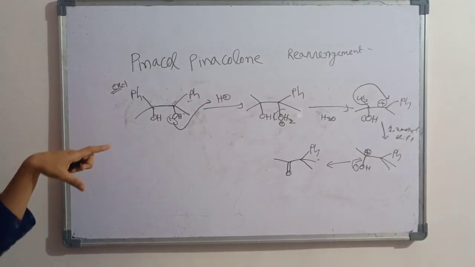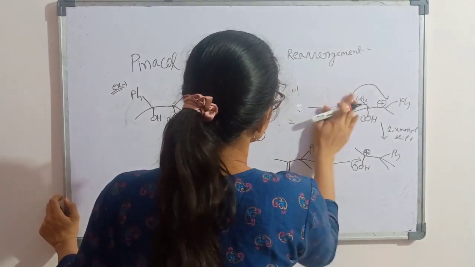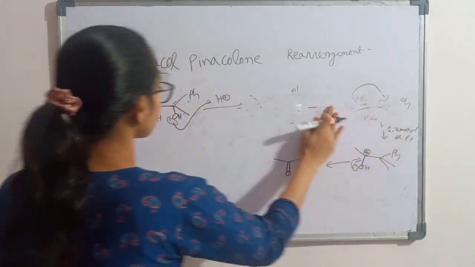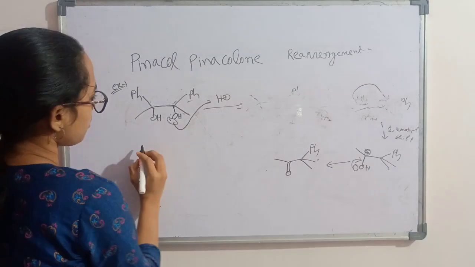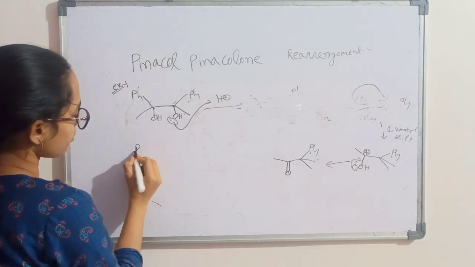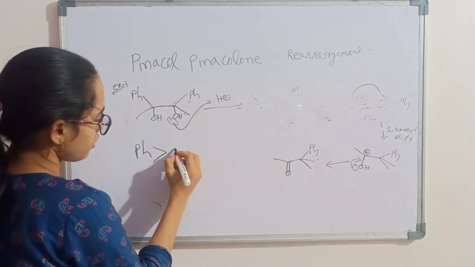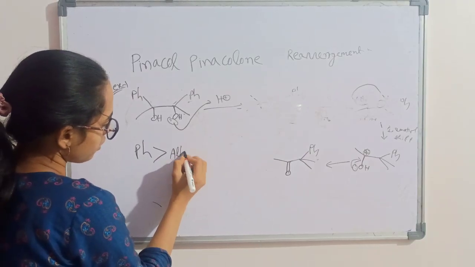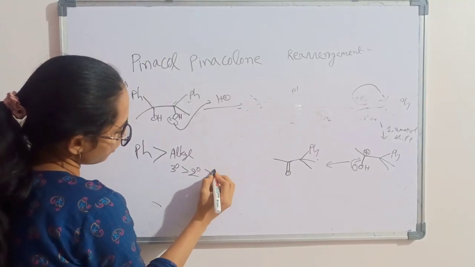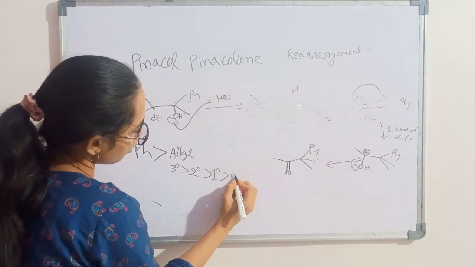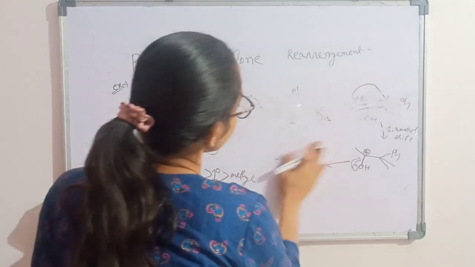Then here we have to see the migratory effect. For migratory aptitude, first phenyl will shift, then only alkyl. In alkyl also 3 degree first, 2 degree, then 1 degree, then only methyl shift happens.